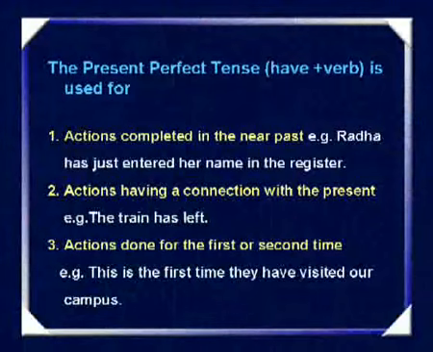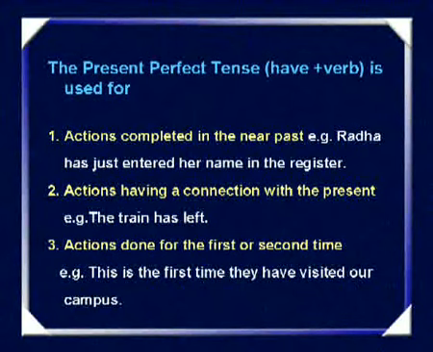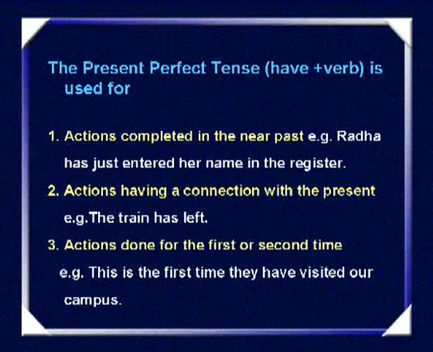Shall we move ahead now to the present perfect form? Look at the slide. It shows you the use of the present perfect tense. This form is written as have plus verb, and it is used to talk about actions completed in the near past.